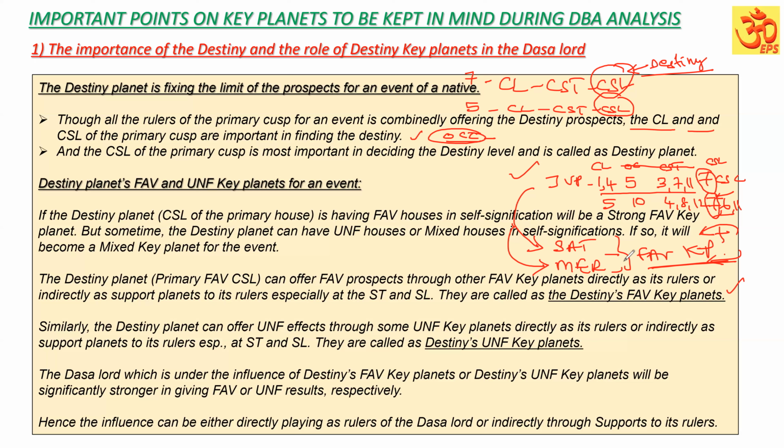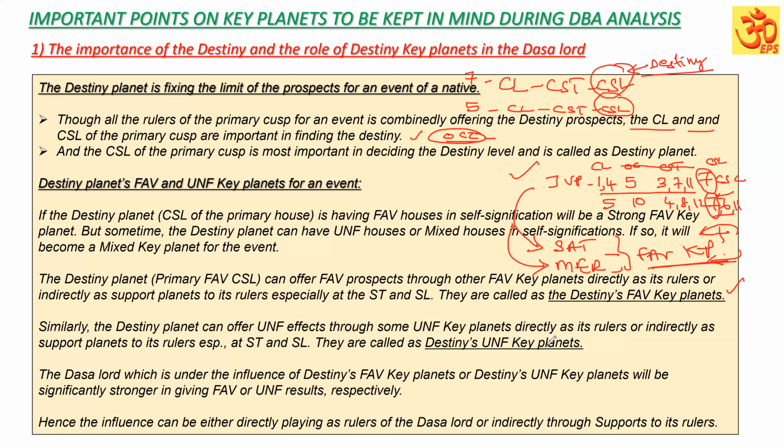Suppose Sun is an unfavorable planet. It's an unfavorable strong key planet for the seventh house matter. Jupiter may be in the sign of Sun. Saturn may be aspected by Sun, and Mercury may be conjoined with Sun. So they are all possible. So unfavorable key planets which are influencing the destiny planet, or similarly favorable key planets which are influencing the destiny planet, are called unfavorable key planets of the destiny or favorable key planets of the destiny. I hope you are able to understand.